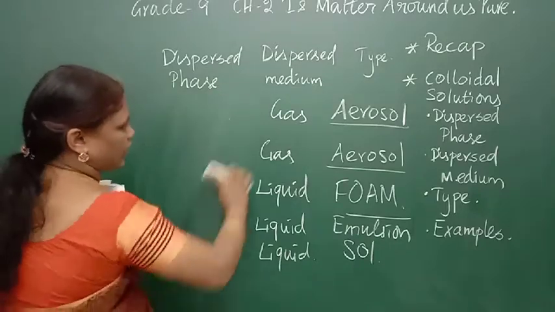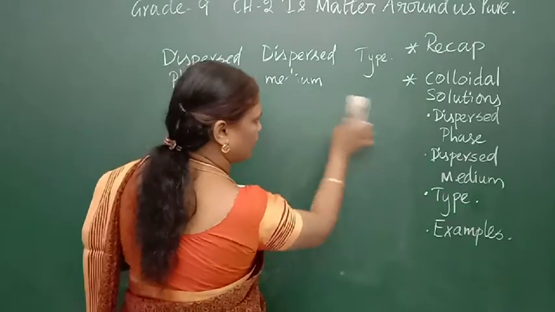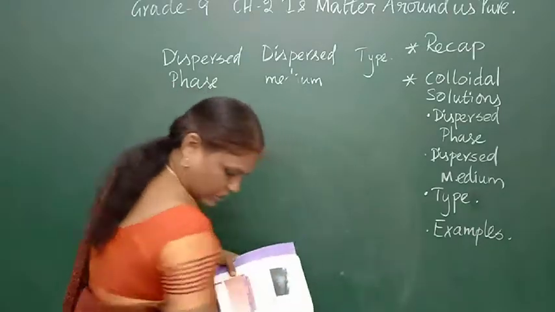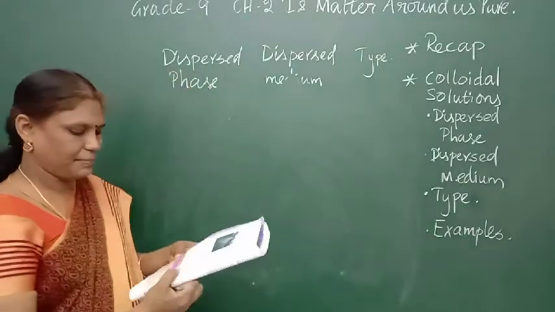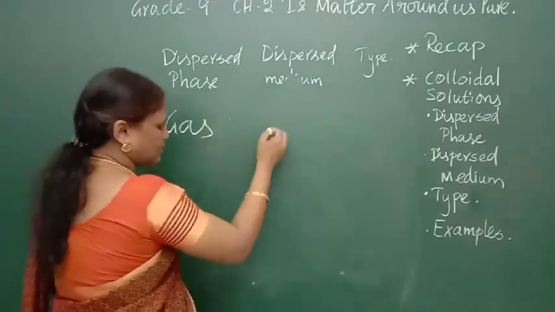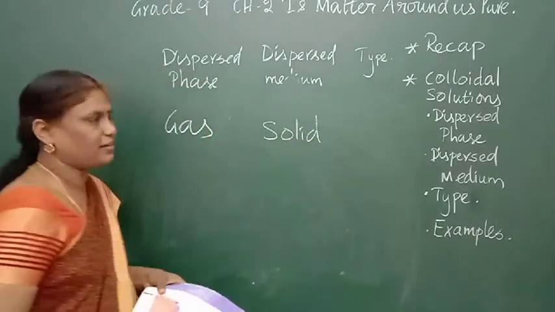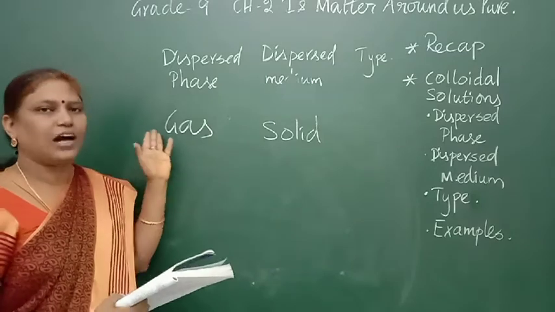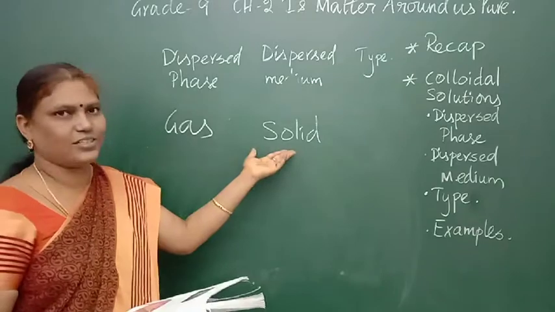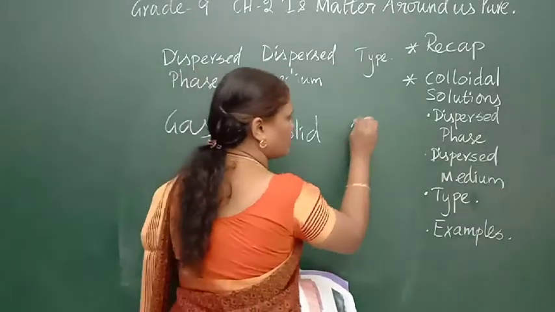So, we have seen liquid in gas, solid in gas, liquid in liquid, solid in liquid, gas in liquid. We can go for the next example. The next example is gas in solid. Immediately what comes to your mind? Cake, bread, all these things, in which carbon dioxide or the gaseous substance is mixed with the wheat flour. Gas in solid is called foam.